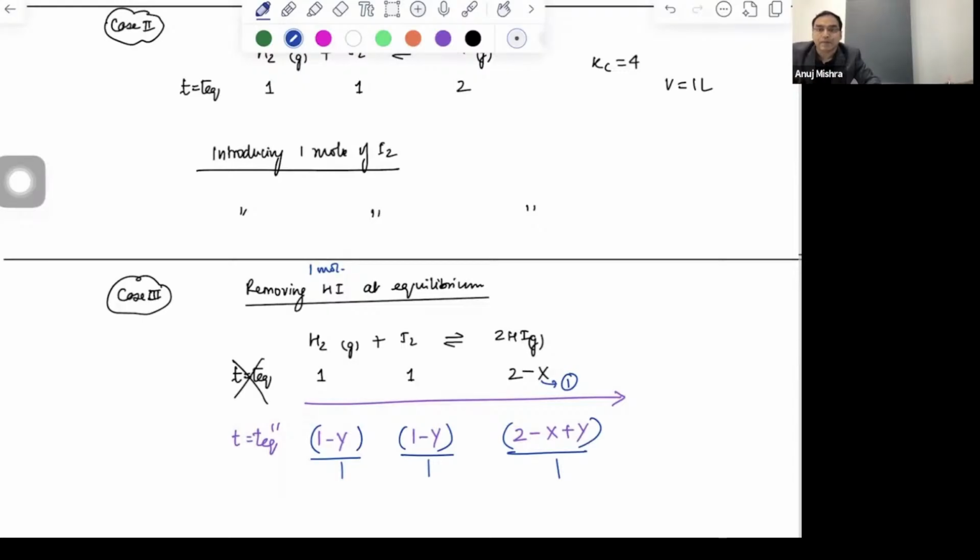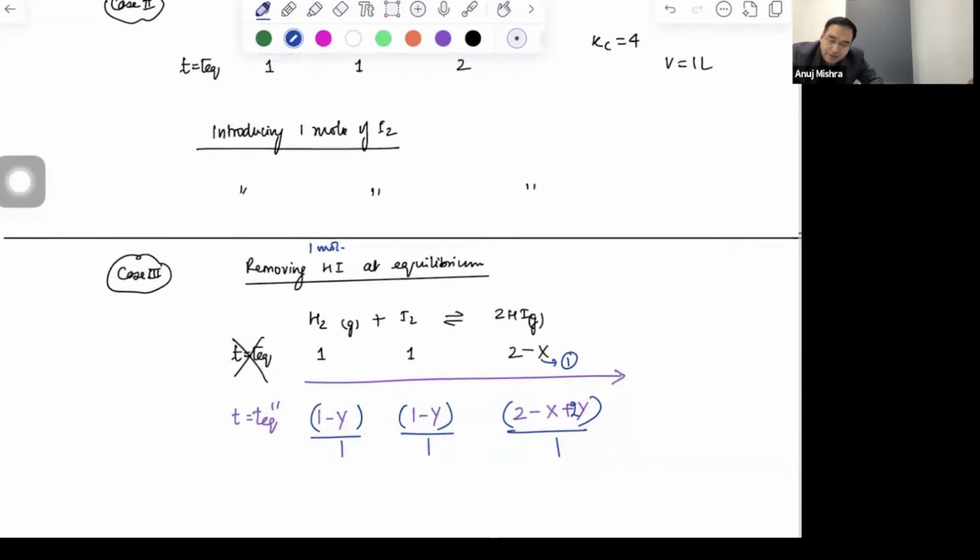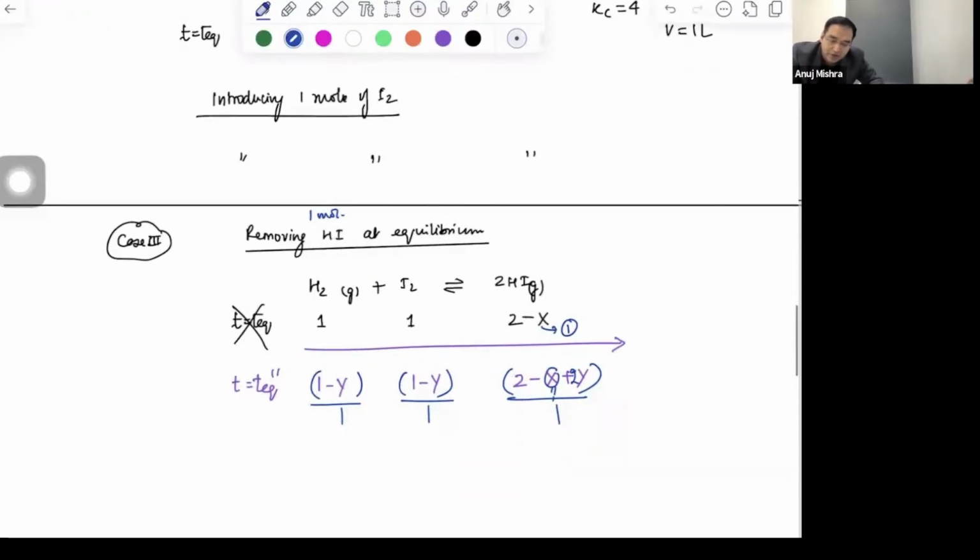Is that clear? So won't it be 2 minus x plus 2y? Very good, this should be 2y. Absolutely right. Any difficulty in this part? Now, this x is 1. So I'm just putting in the value and rewriting the whole expression. It is 1 minus y, and this is 2 minus 1 because x is given as 1, so you can say 1 plus 2y. These are your numbers.